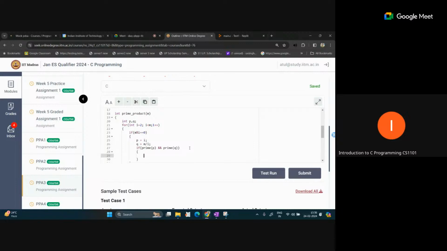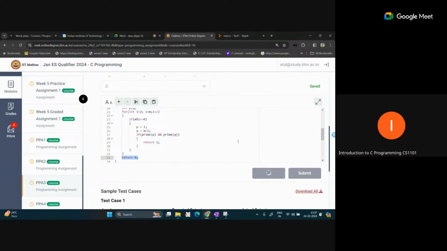So in this case we can return the answer directly. So return 1. Otherwise, if we are not returning this statement, then we can directly return 0 from last. Okay, so if this condition is satisfied, our output will be returned from this position, and our loop and all the things will terminate at this position. Otherwise, return 0.